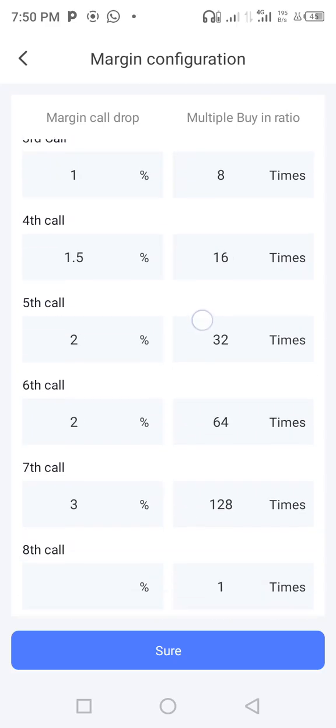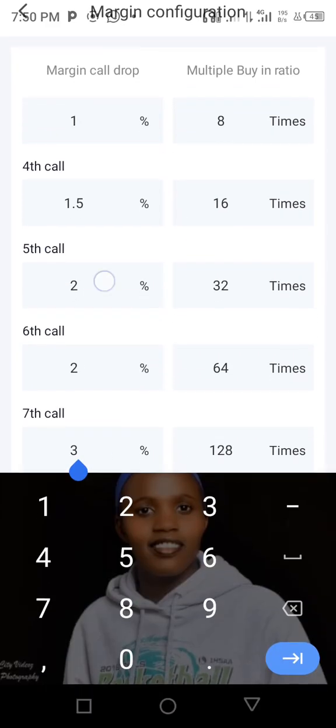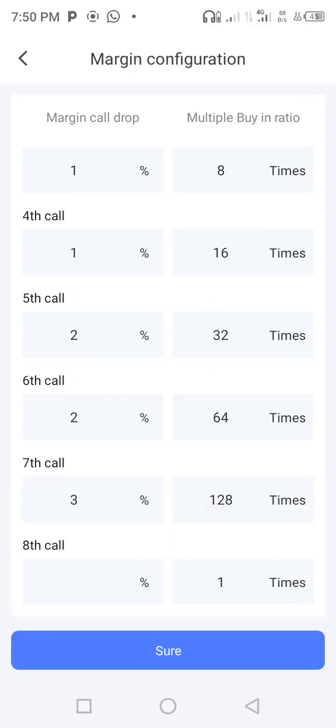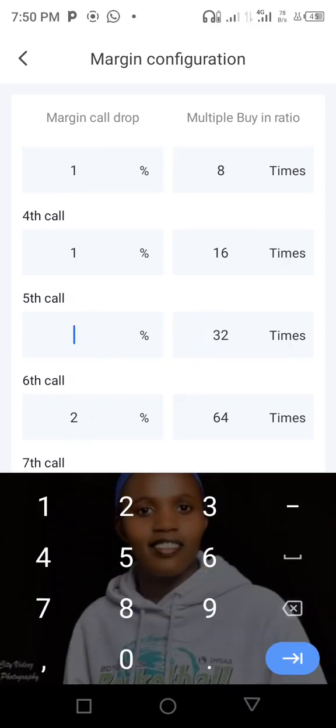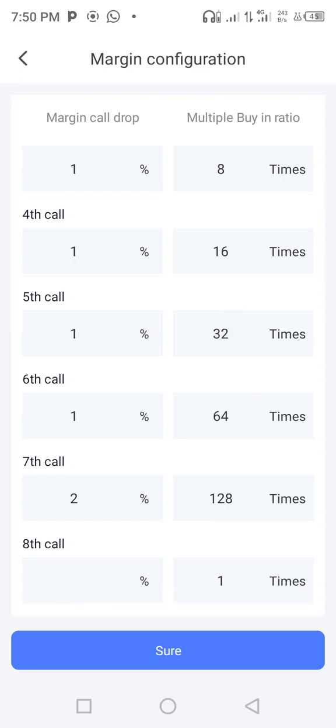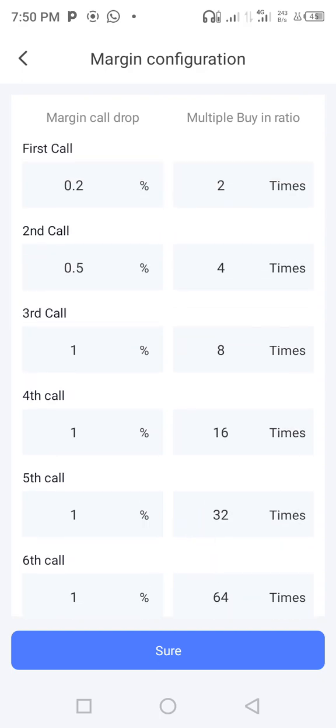So this is already 10. So we can change this one. Let's change that to 1. Also, we can keep this one. We put there 2. Then we put here 1. We put here 1. We put here a 2. Then how many is that?